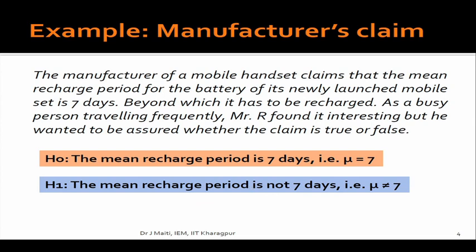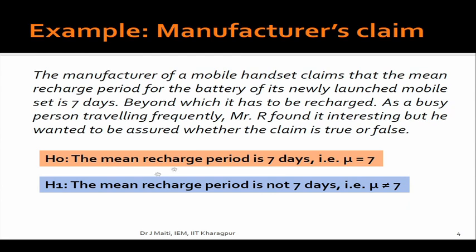The manufacturer of a mobile handset claims that the mean recharge period for the battery of its newly launched mobile set is 7 days, beyond which it has to be recharged. As a busy person traveling frequently, Mr. R found it interesting, but he wanted to assure whether the claim is true or false.